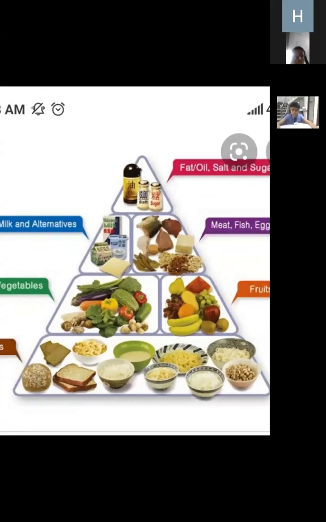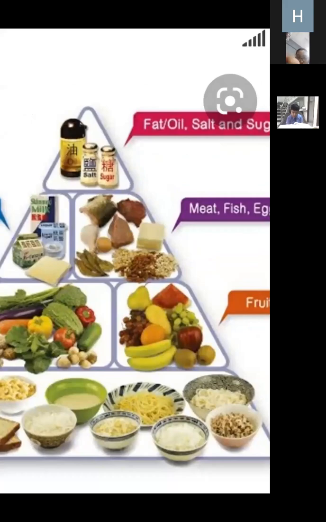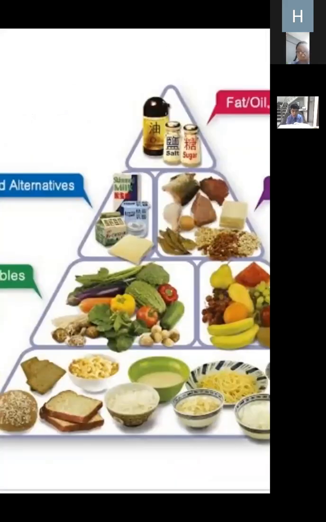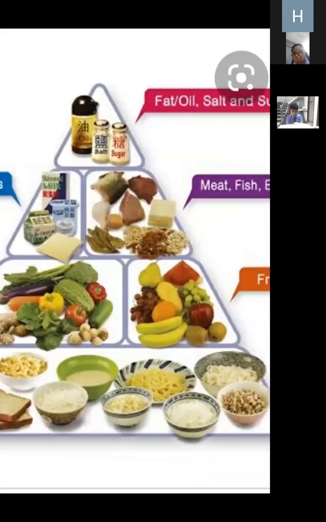In this picture, you can see that there are many kinds of nutrients which are required by the body. Before starting the nutrients, I want to explain why there is a requirement of food in our body. If you are taking all kinds of food which is given in this pyramid, this food gives us energy to do work. It protects us from many kinds of diseases, like if you are taking fruits, meat, fish, egg, and alternative sources. These are the foods which protect us from many kinds of diseases. It builds and repairs the damaged body parts, and it helps us to grow.